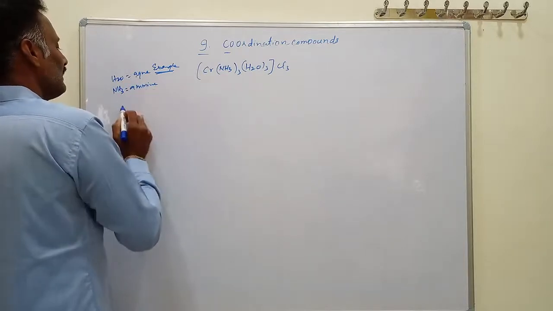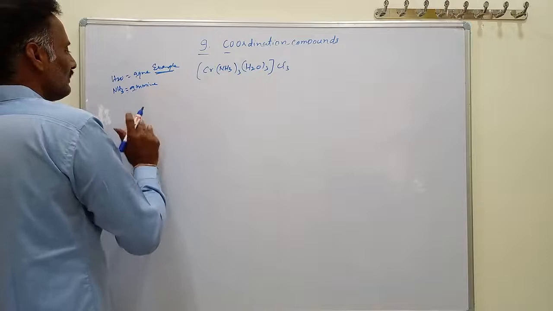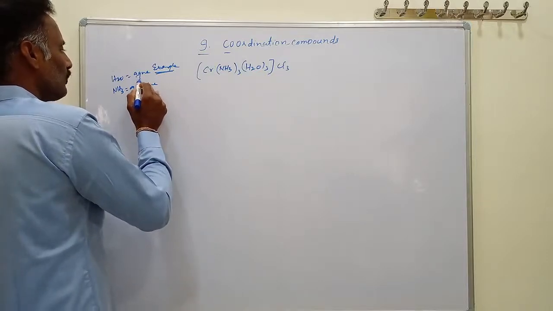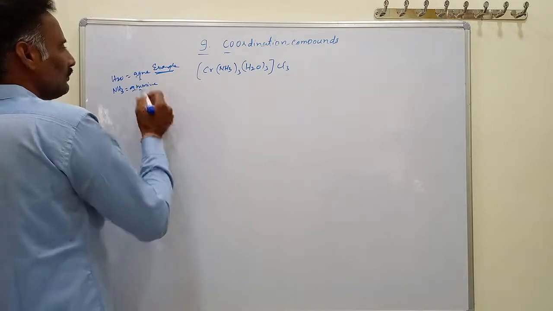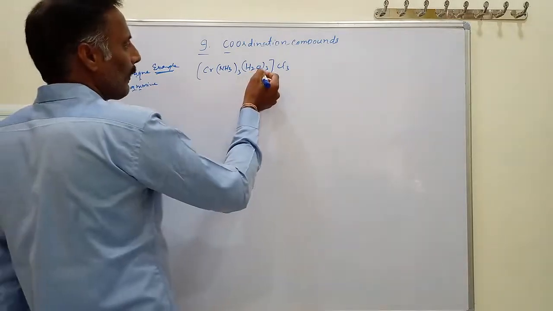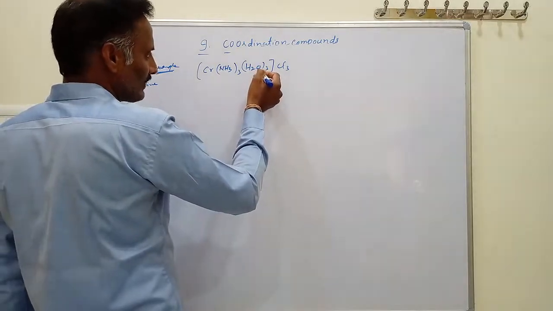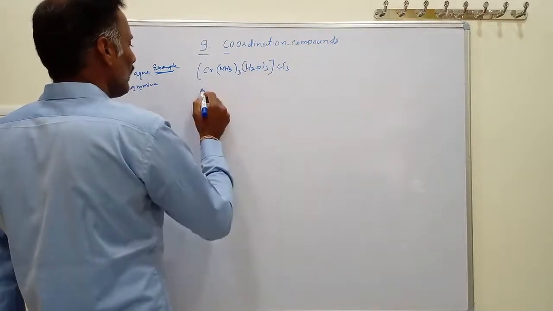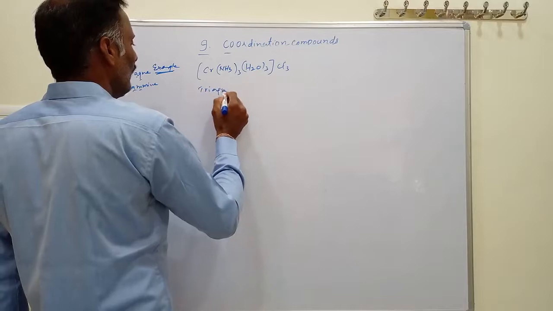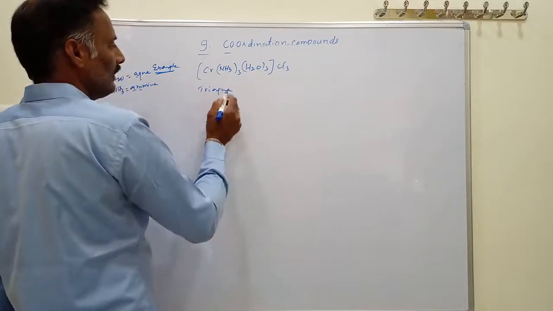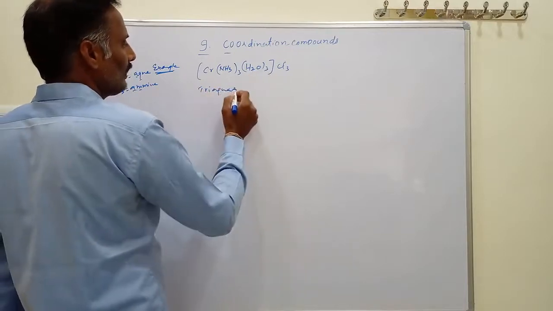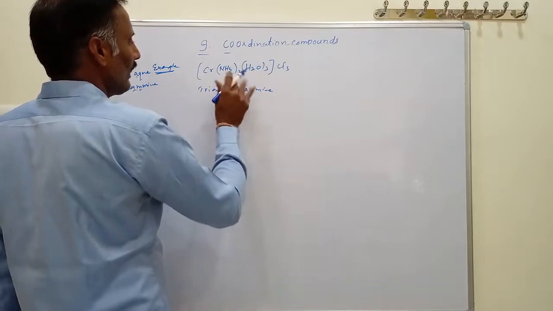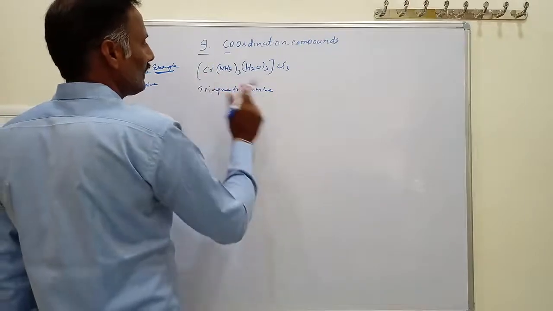Here the first letter A is the same, so next you give preference to the second letter, M and Q. Going through MNOPQ, M comes first, then Q. That's why we write aqua first. So this is triaqua, triamine, and this is called chromium.